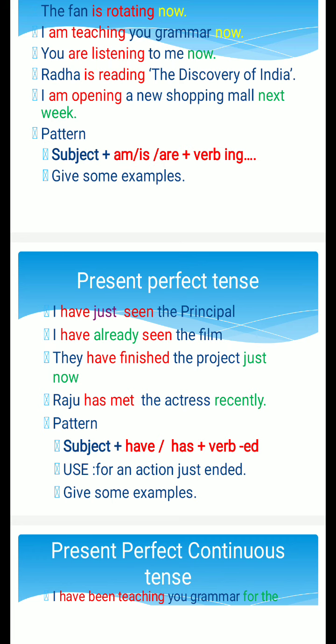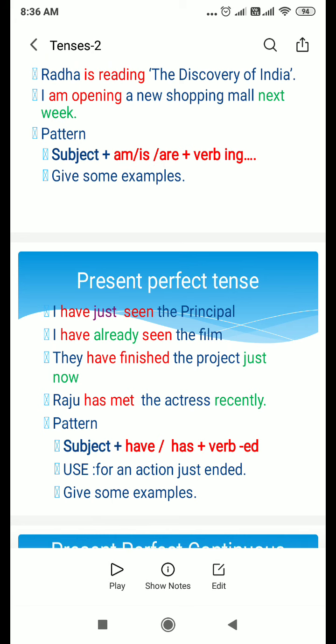And another use of present continuous tense, again some fixed program. Look at the sentence. I am opening a new shopping mall next week. This is also a fixed one.